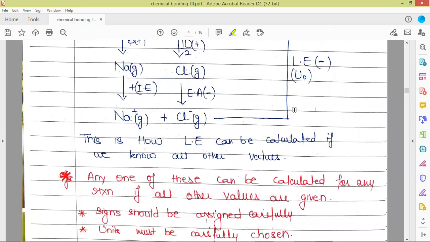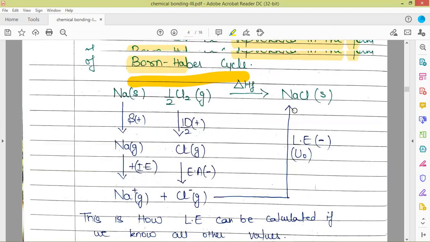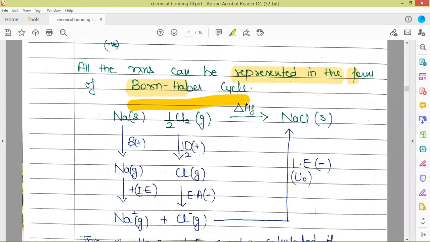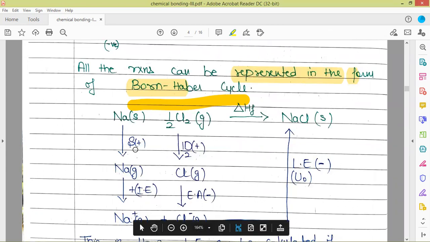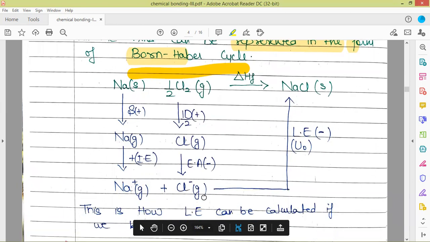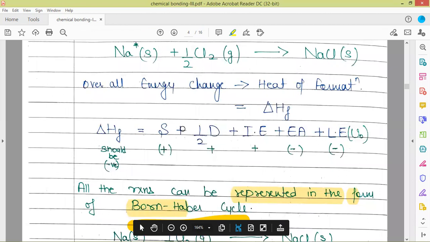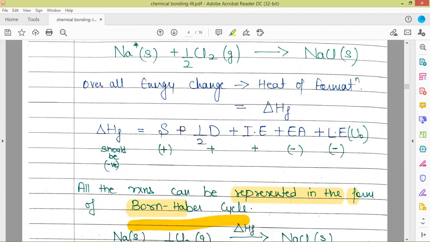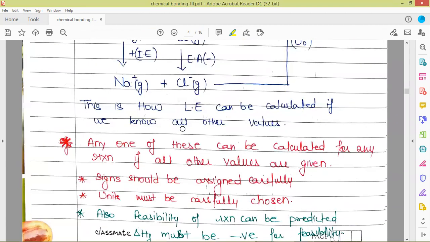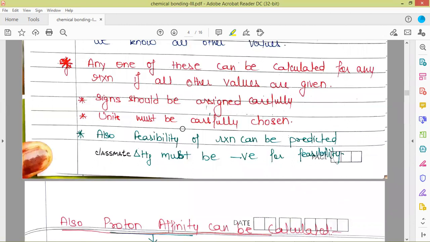So this is how lattice energy can be calculated. If we know all the other values, if we have the value of delta HF and all these values, sublimation, dissociation, ionization, electron affinity, then we can calculate lattice energy using this formula: delta HF is equal to sublimation energy plus dissociation energy plus ionization energy plus electron affinity plus lattice energy. So these are the energy changes which are involved for the formation of NaCl solid. If any one of these is unknown, it can be calculated for any reaction if all the other values are given.